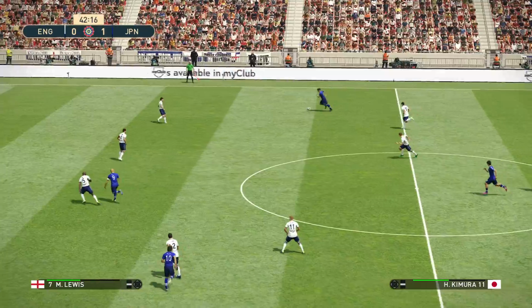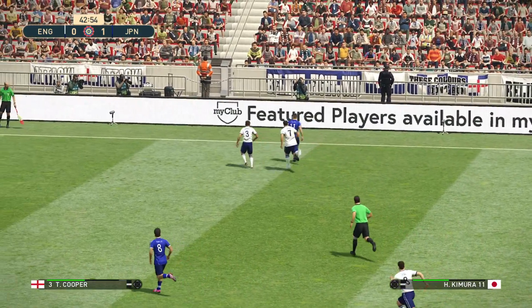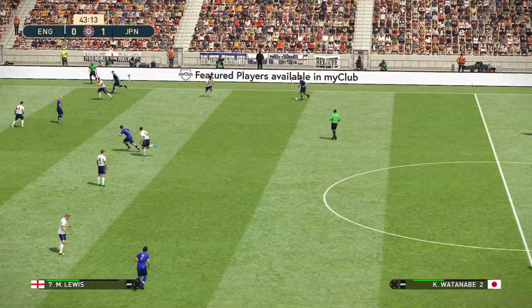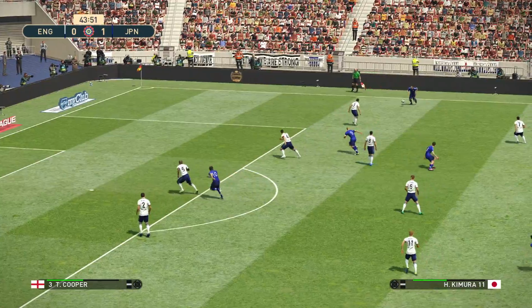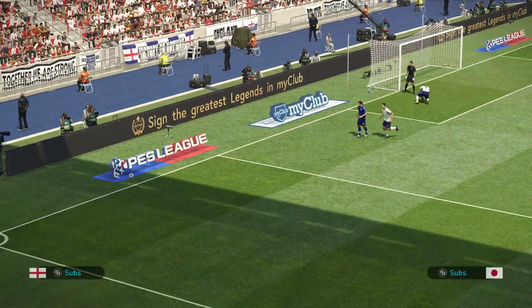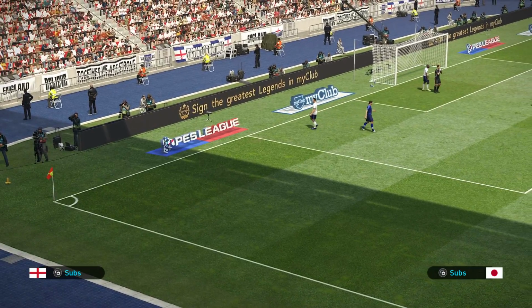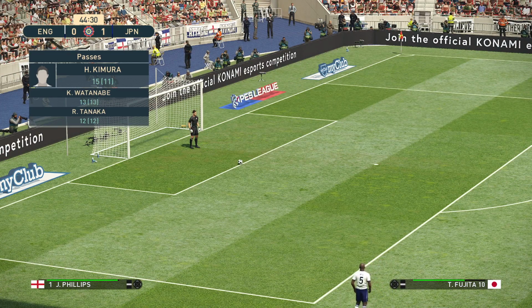Here's Kimura. Watanabe. Suzuki flicks it on to Tanaka. He finds Kimura. Kimura with the cross. And it was too long for everybody. And it's a goal kick to England.